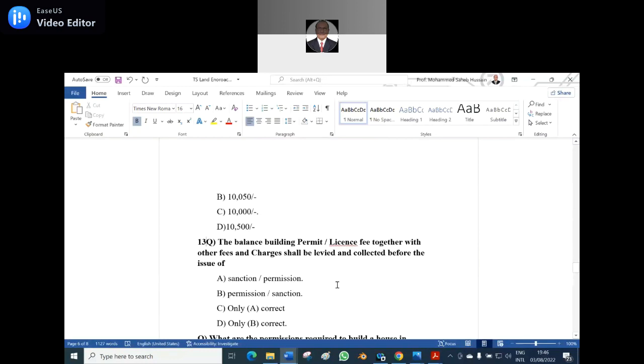Option A is wrong. Option D, only B is the correct answer. You first ask for the permission, then the sanction. You cannot get the children before the marriage.